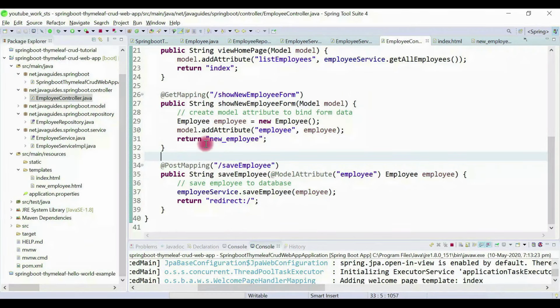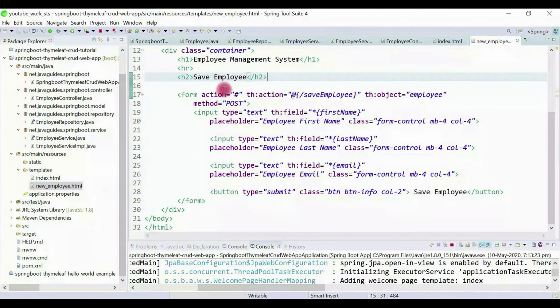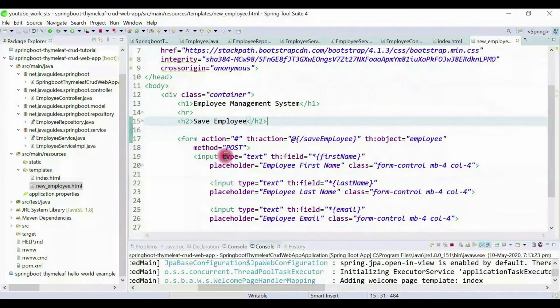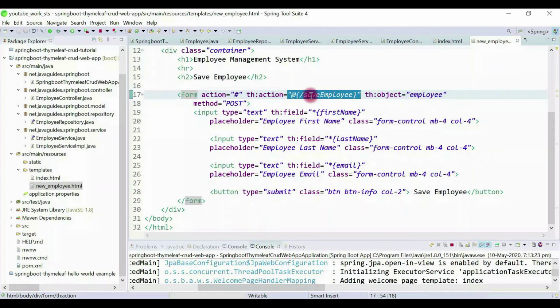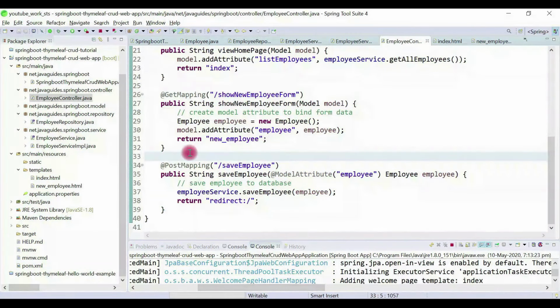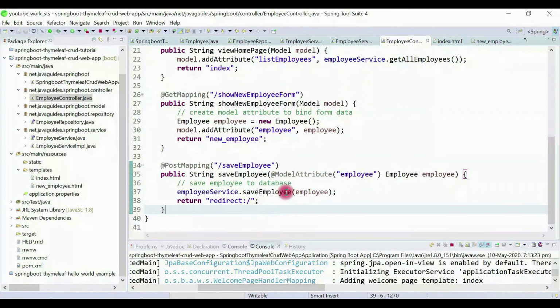Alright, next we created a new employee Thymeleaf template and designed it, and look at the form action, save employee, and we have written a method handler to handle this save employee request inside the employee controller. Okay, so this is a pretty simple flow.